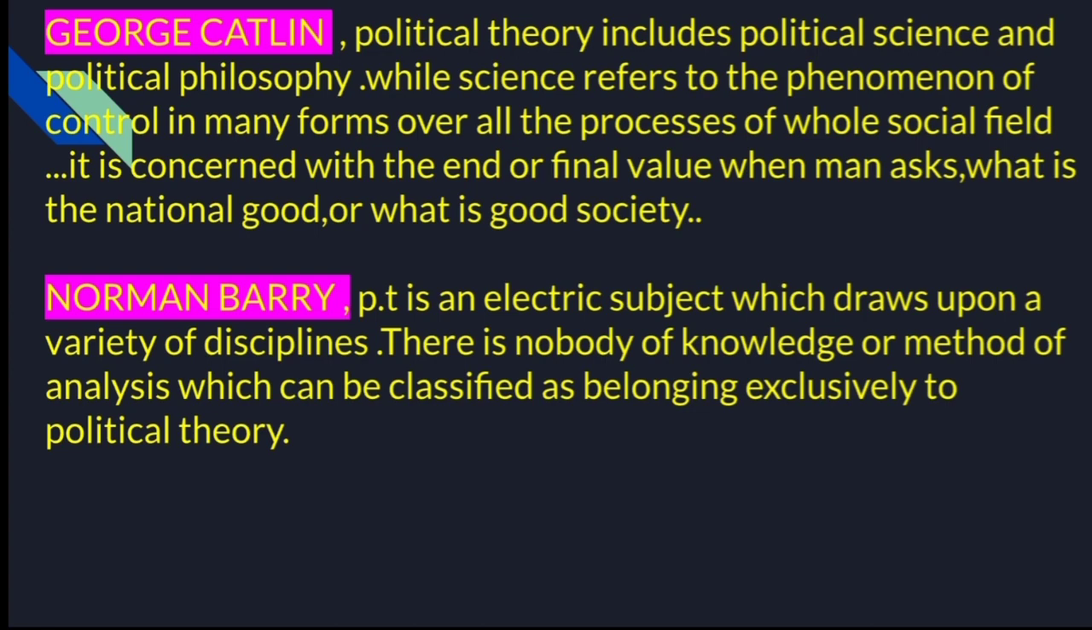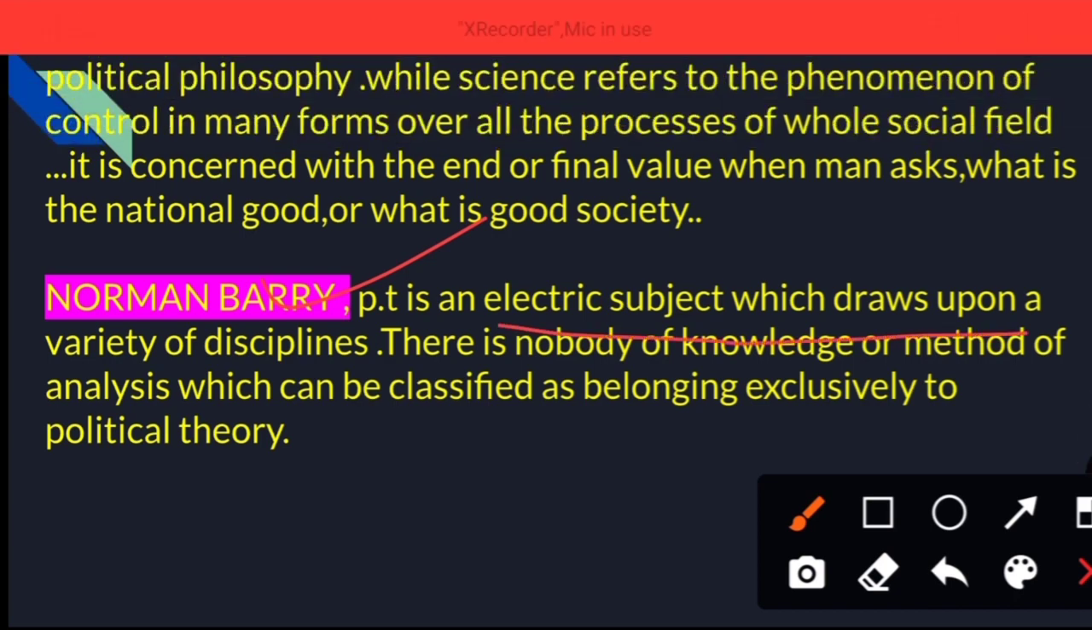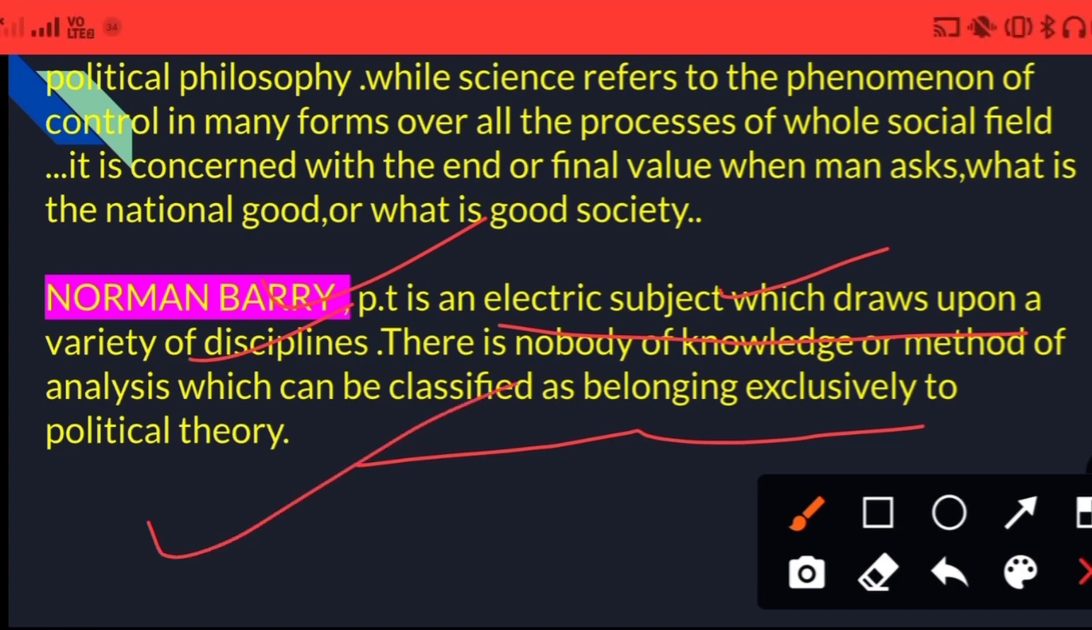So lastly, we will talk about Norman Barry. Norman Barry said that political theory is an eclectic subject which draws upon a variety of disciplines, and there is no body of knowledge or method of analysis which can be classified as belonging exclusively to political theory. So he has given an example with electric. As we all know, electricity has the purpose of fulfilling many different things through its mechanisms.